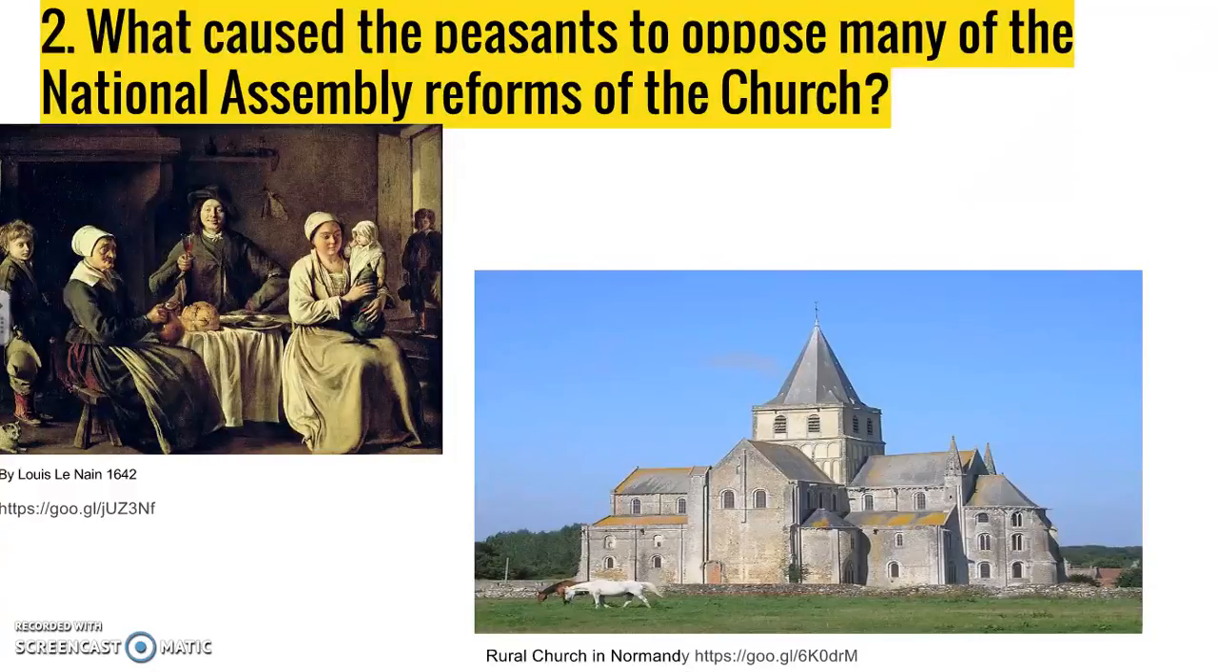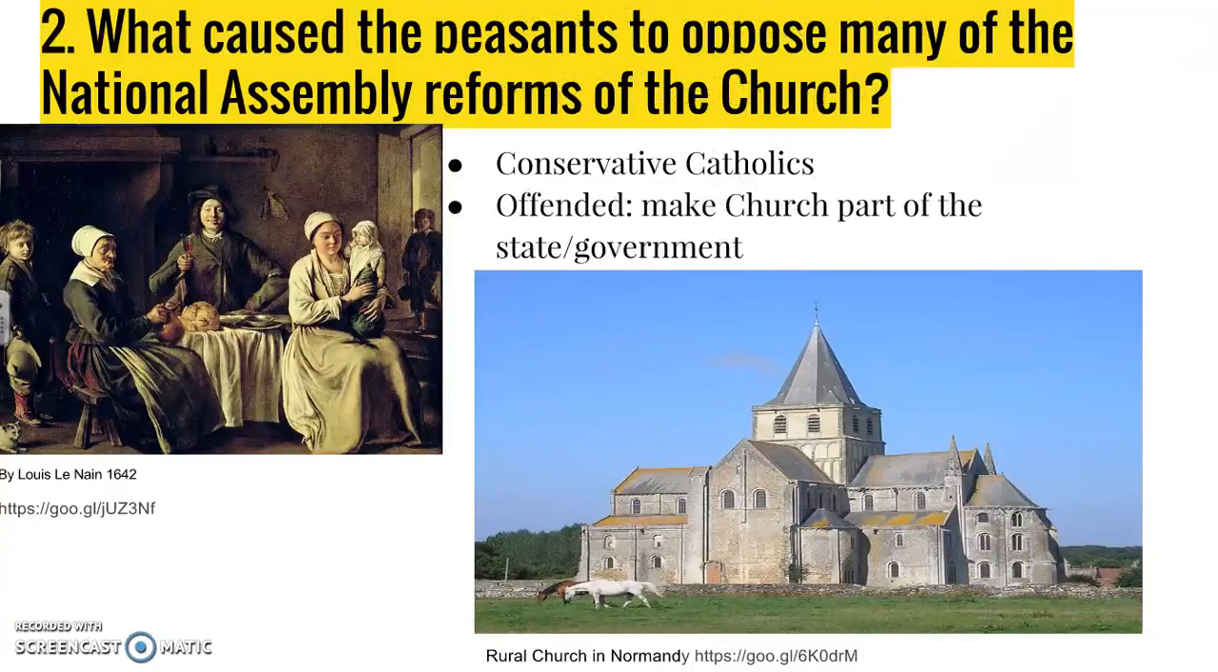So why? Well, first of all, just like I said, they are conservative Catholics, right? Secondly, they're kind of offended and they don't like the idea that the church should be part of the state or the church should be part of the government. This was one of the early reforms during the French Revolution, when the National Assembly thought that the church had too much power and was abusing it. And so what they wanted to do was bring it more under control. And one way to do that would be for the government to be able to control the salaries of the priests and also at times even elect certain church officials as opposed to the church just appointing them.